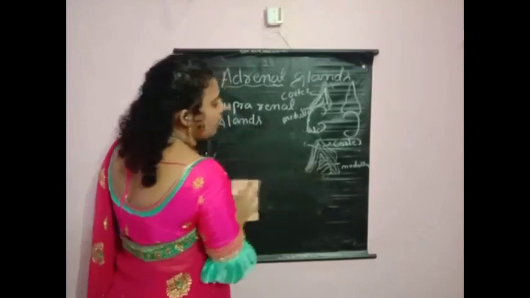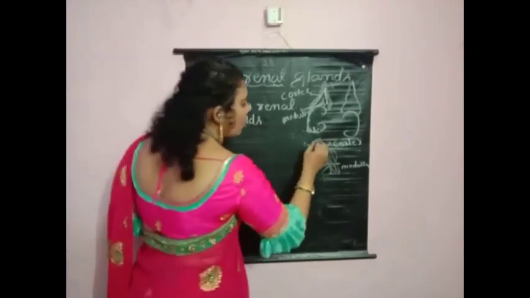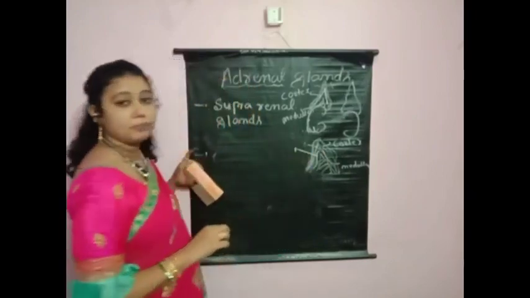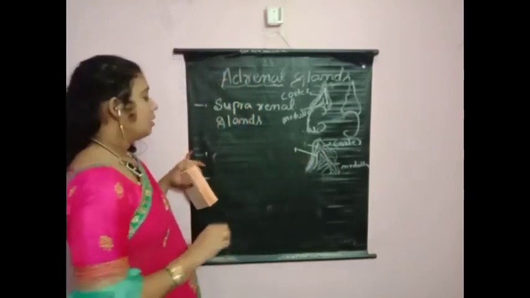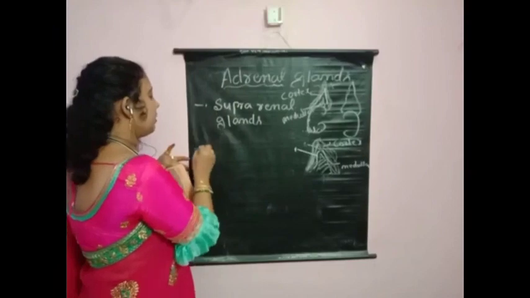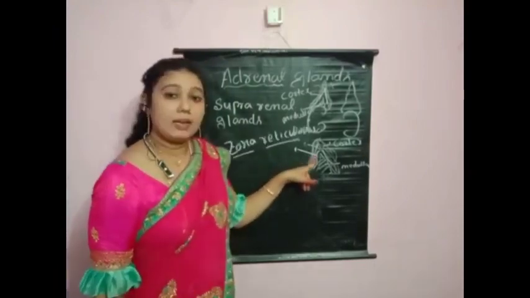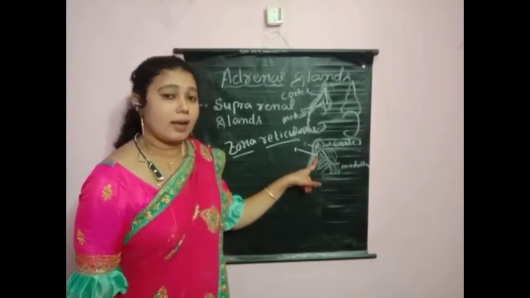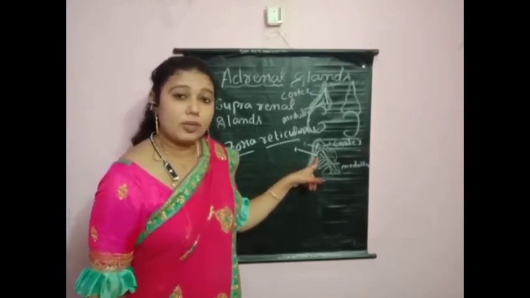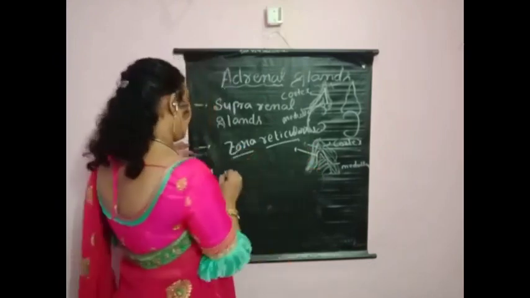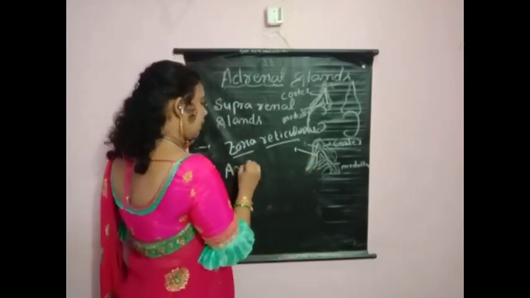Now, the third layer is called zona reticularis. This is the third layer, children, the inner layer of the cortex. Zona reticularis secretes androgens, children.